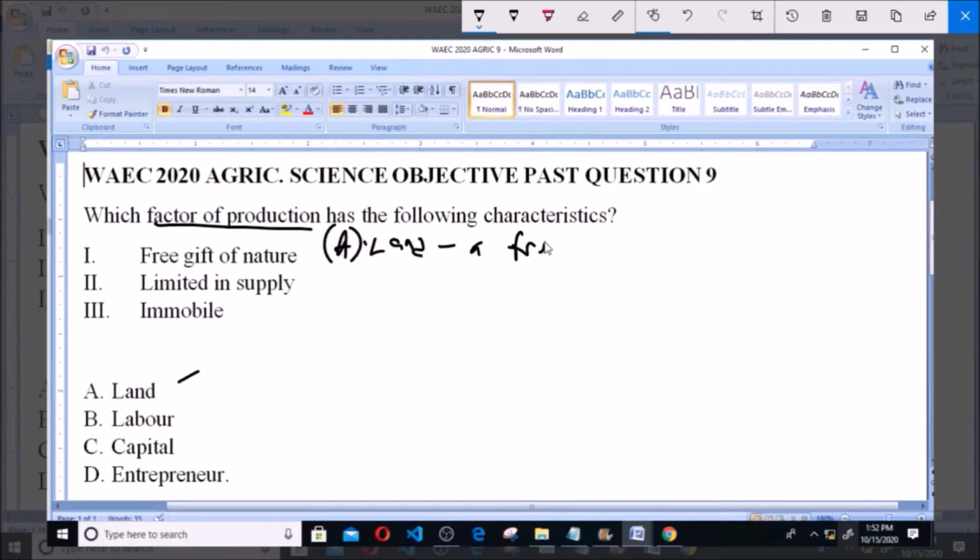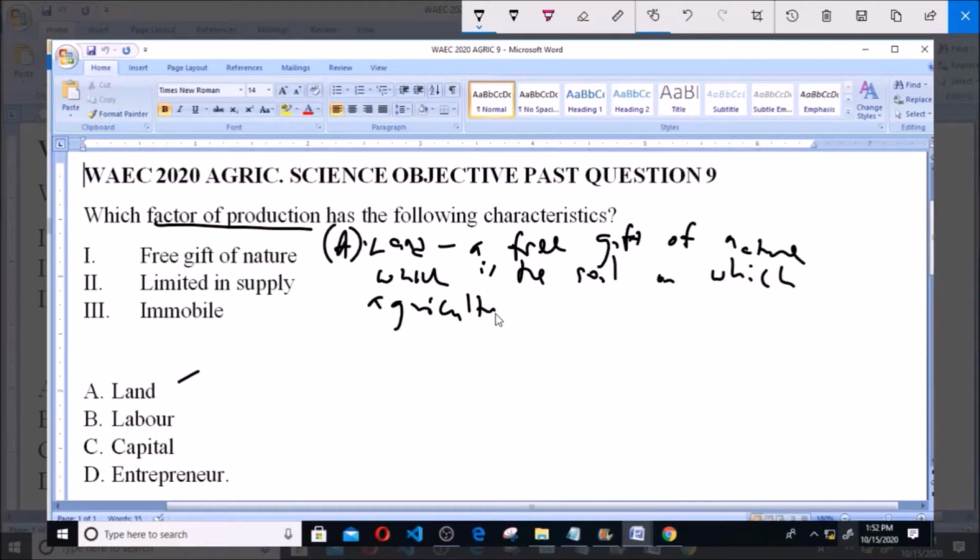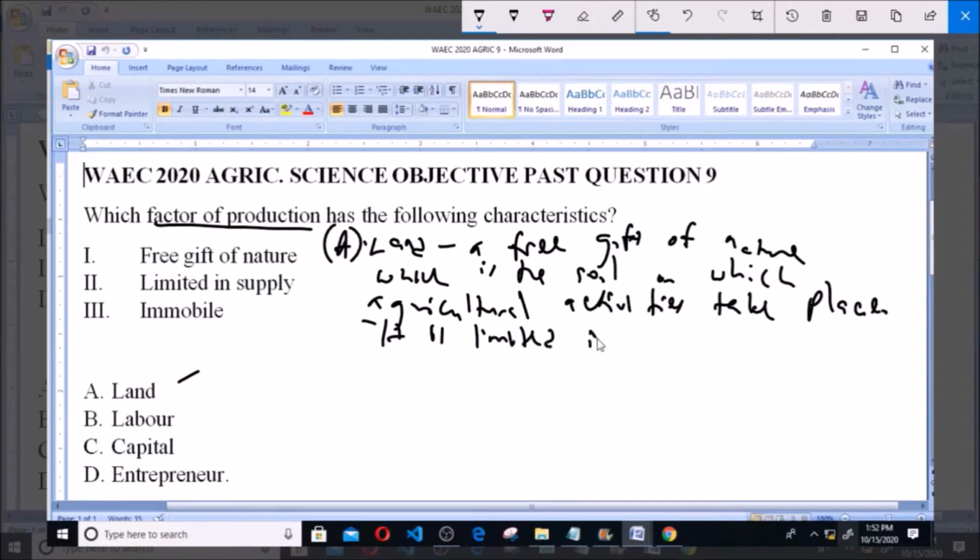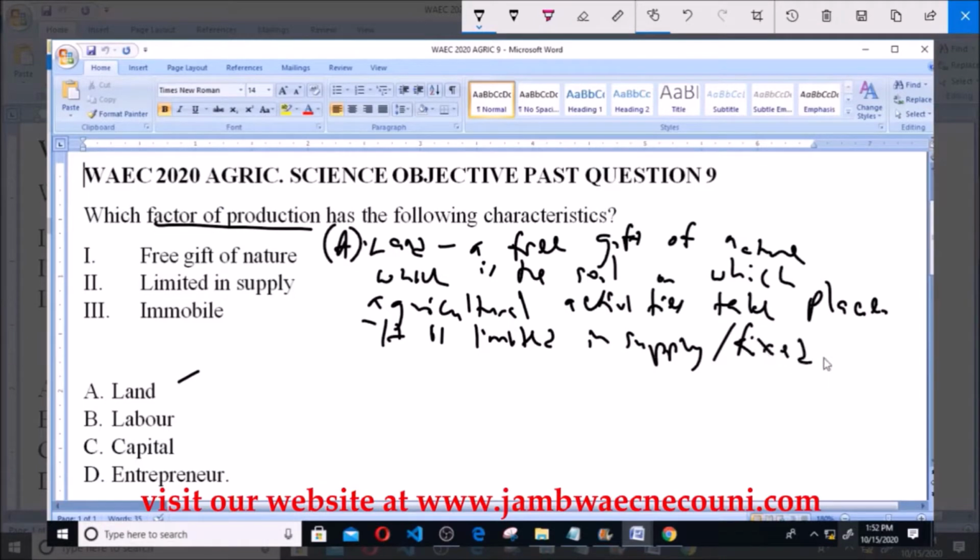a free gift of nature, which is the soil on which agricultural activities take place. Now, an important characteristic of land to note is that it is limited in terms of supply. Okay, that means it is fixed and it cannot be replaced once it is exhausted.